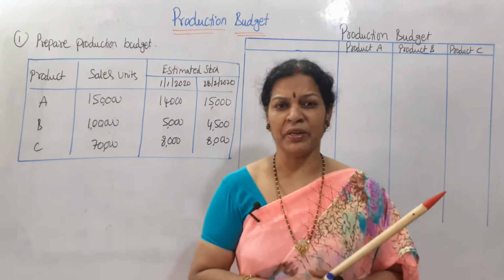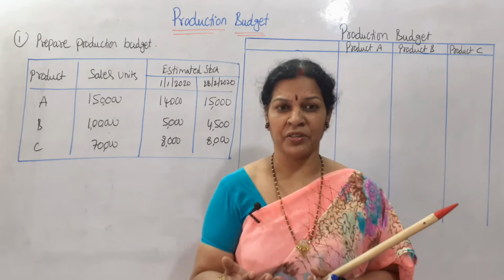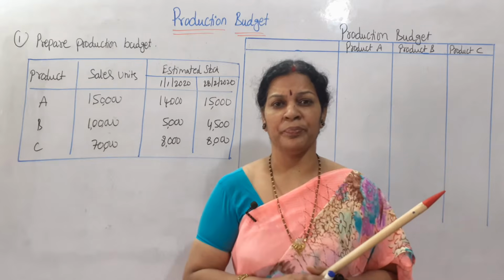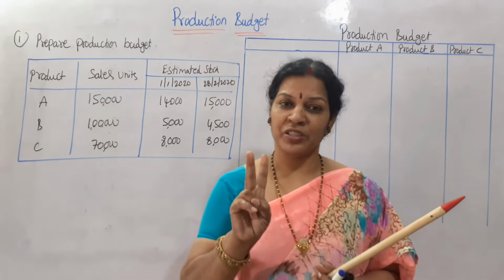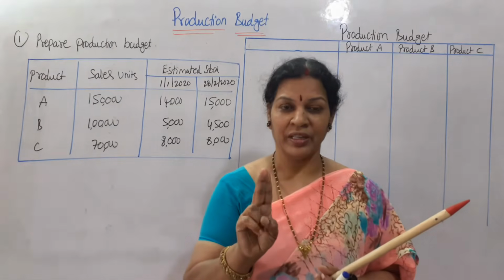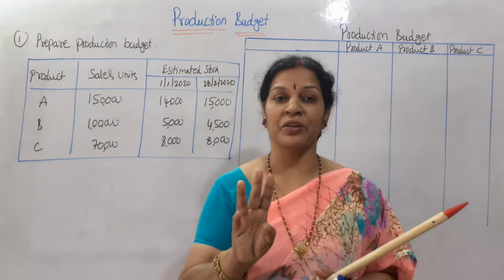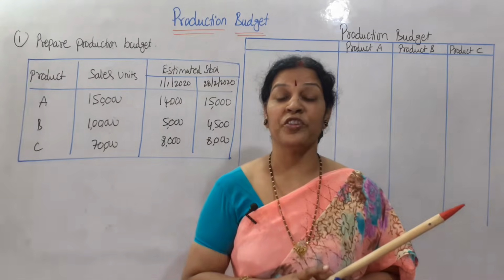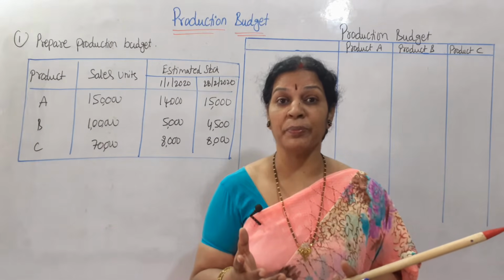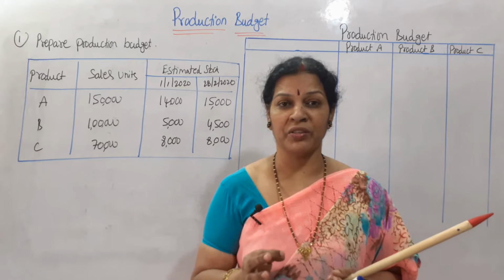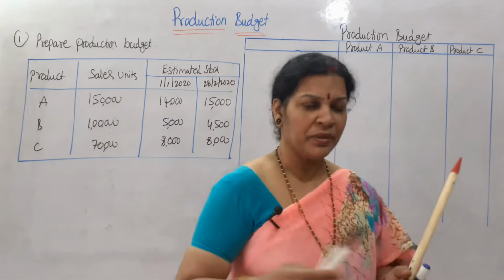So how do we prepare this production budget? Simple formula, you remember. What we take is simply the sales. To sales we'll add the closing stock and deduct the opening stock. That's all. We'll get the production, how much production we are expecting, how much production has to be produced. Now what is the formula? Simple formula. Remember it like this.